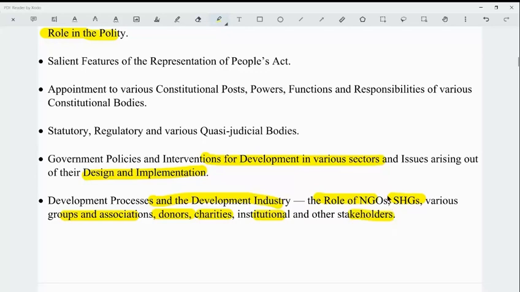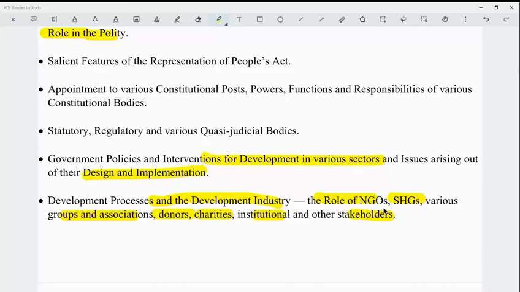So the various provisions related to the NGOs, how they help in the developmental aspects of India, what are the issues associated with the functioning of the NGOs, the self-help groups, what is the significance of self-help groups at the local level, how it helps women to enhance their financial inclusion and also enhance their per capita income, particularly of the vulnerable sections like the backward sections and the women. You have to focus on that.